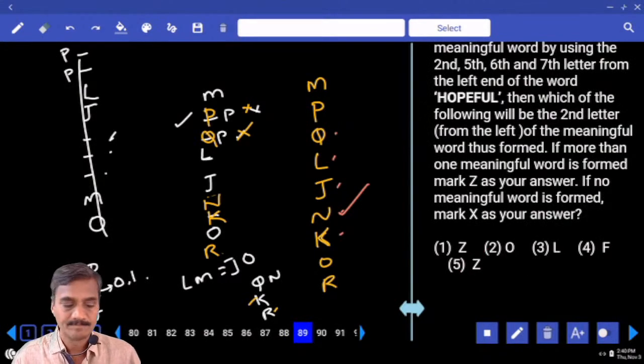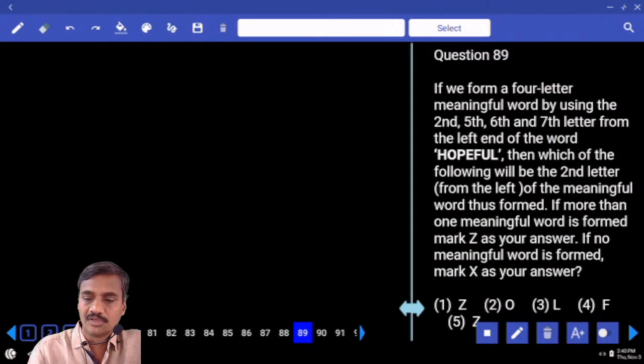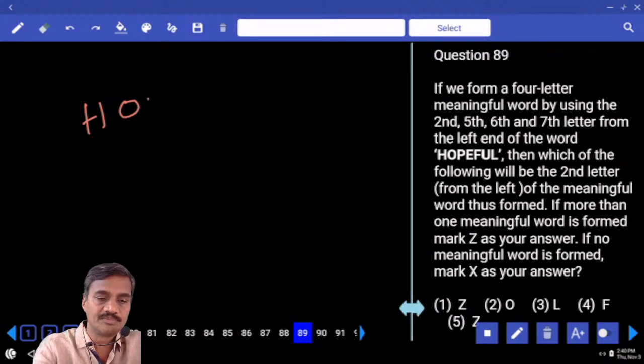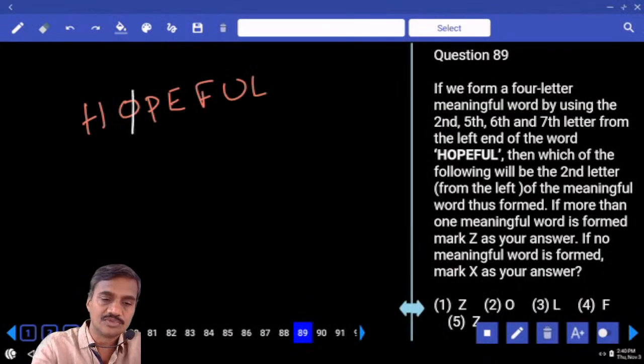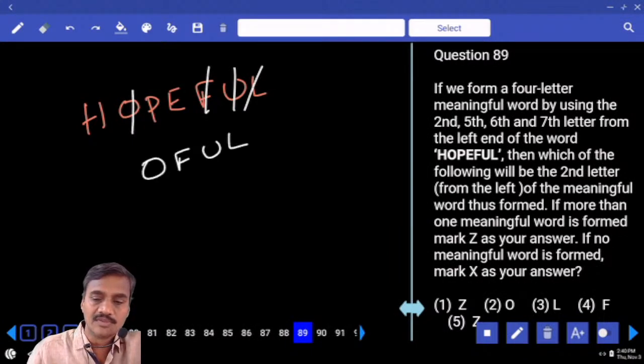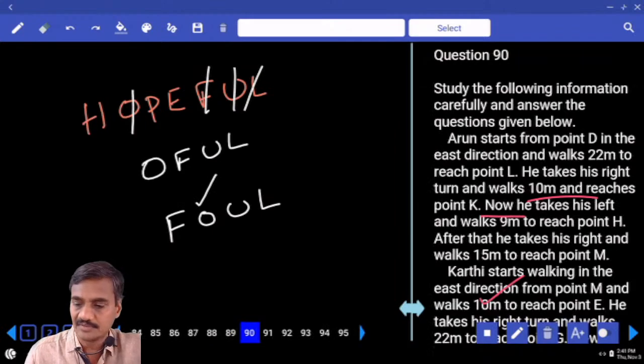And 89, now this 89 is based on a separate question, individual question, word formation. Now in this word hopeful, H-O-P-E-F-U-L, using letters 2, 5, 6, 7, with the help of these 4, O-F-U-L, what are the meaningful words that can be formed? F-O-U-L, foul, isn't it? Now foul is the word that can be formed. Then which of the following is the second letter of the meaningful word thus found? What is the second letter? O. O, that is given in choice 2, question number 89.